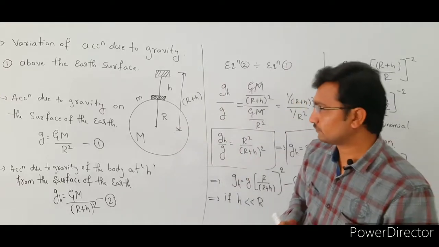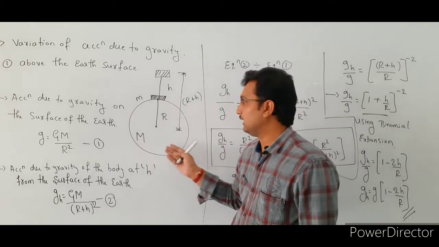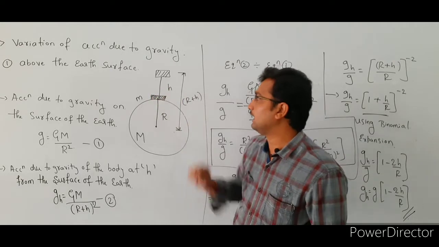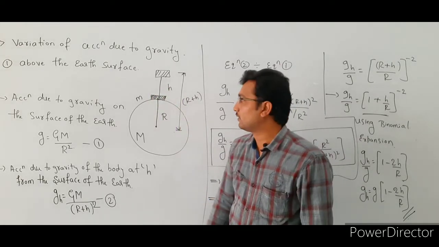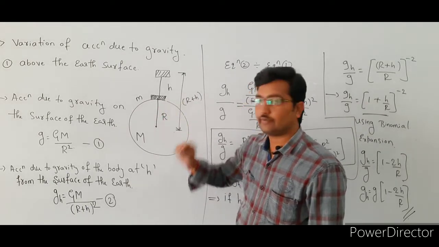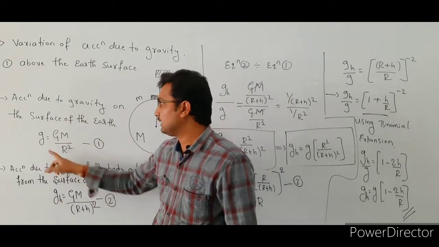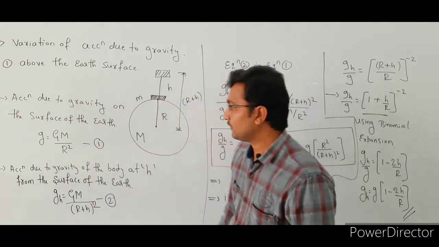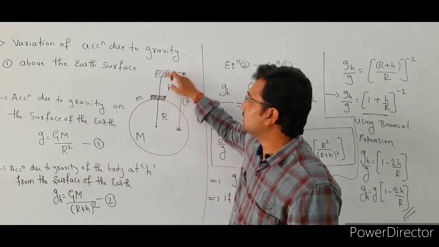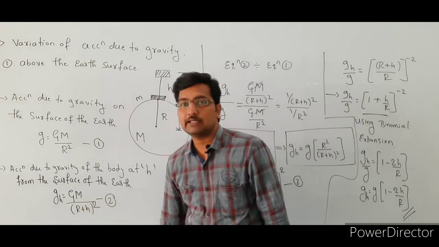Okay, see here. The first one, we consider this is the earth. Let capital M be the mass of the earth and we place a body of mass small m on the surface of the earth. First we are going to find the acceleration experienced by the body on the surface of the earth. Acceleration due to gravity on the surface of the earth is equal to GM by r square. The next one, acceleration due to gravity of the body at a height h from the surface of the earth: g suffix h is equal to GM divided by (r plus h) whole square.